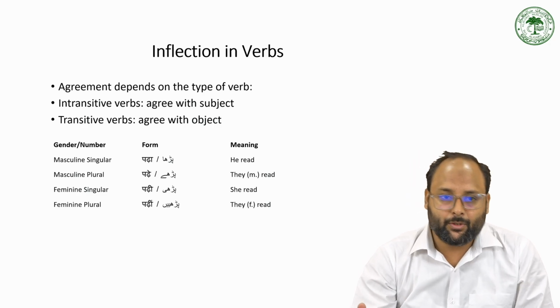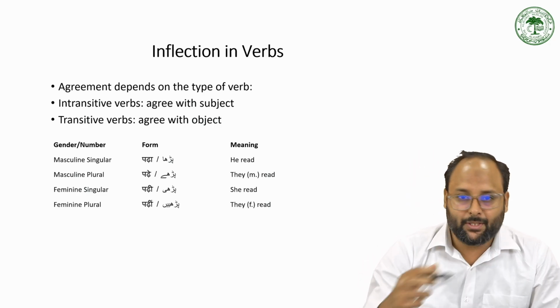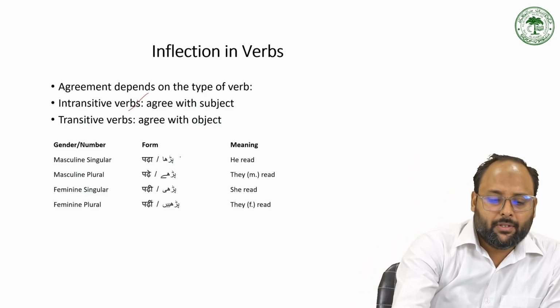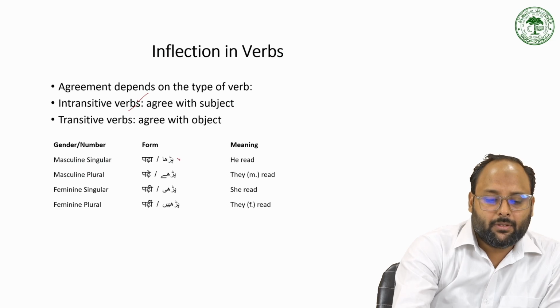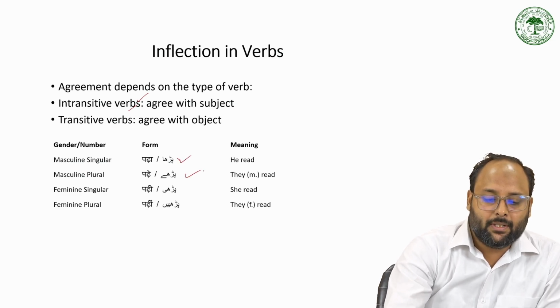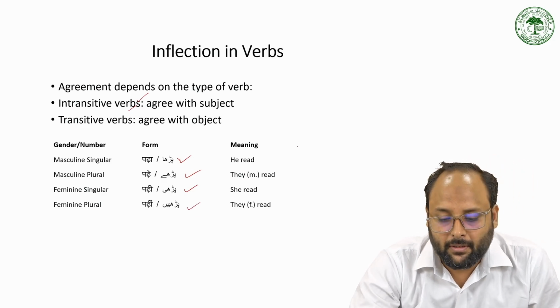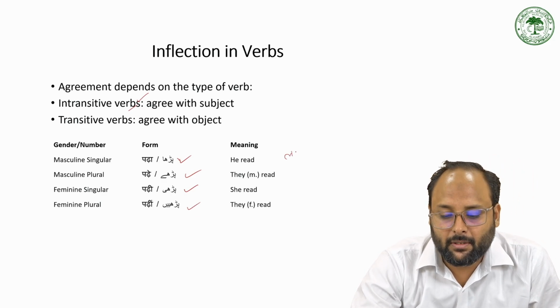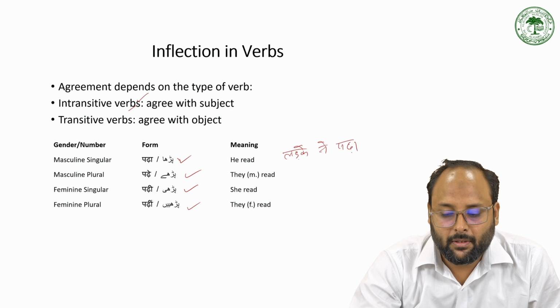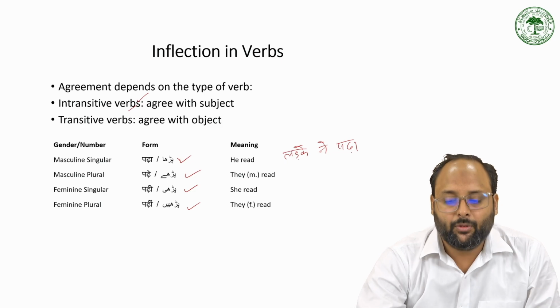So agreement depends on two types, like intransitive verb and transitive verb. For gender marking, for masculine singular we have pada and for masculine plural pade, for feminine singular we have padi, and for feminine plural we have padi. Like लड़की ने पढ़ा, लड़कों ने पढ़ा, लड़के ने पढ़ा, लड़कियों ने पढ़ा, लड़कों ने पढ़ा.